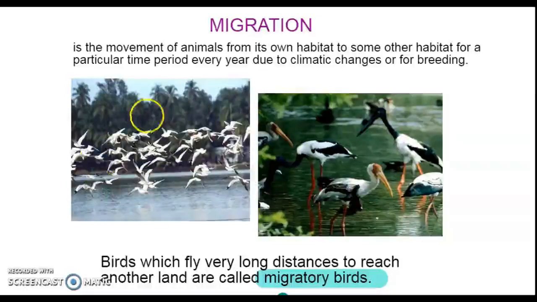and the birds who migrate such a long distance are known as the migratory birds. These are some of the migratory birds, and when the season is over, they migrate back from the place where they have come. For example, I told you about the Siberian crane. They come from Siberia to India, and when the climate changes in India, they move back from India to Siberia. So this process of moving from one place to another is known as migration, and the birds who move such a long distance are known as the migratory birds.